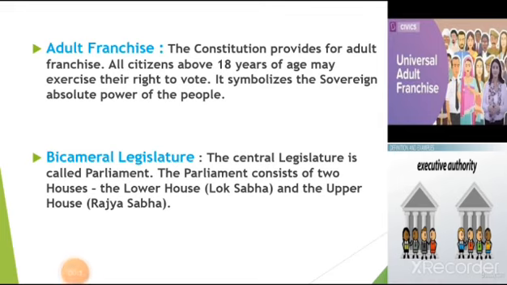Next feature is adult franchise. According to the constitution, after completion of 18 years of age, a citizen can exercise their voting right. So it says that people are the supreme power in the democratic system. Next one is bicameral legislature. The central legislature is called parliament. Parliament consists of two houses, upper house and lower house. Rajya Sabha is called the upper house and Lok Sabha is called the lower house. So this type of system is called bicameral legislature.